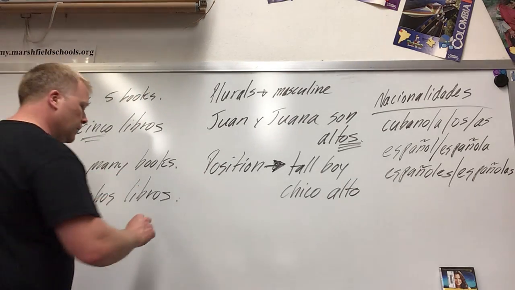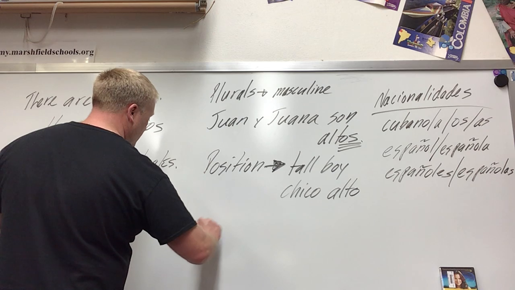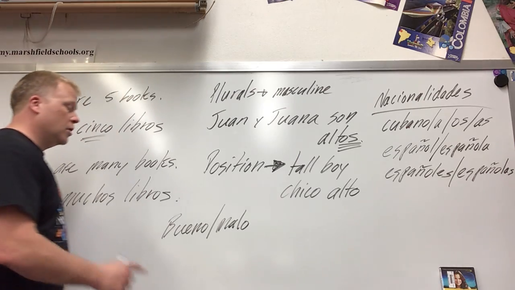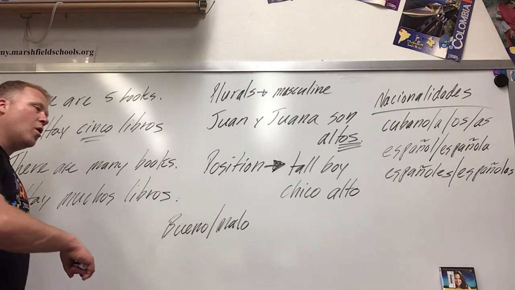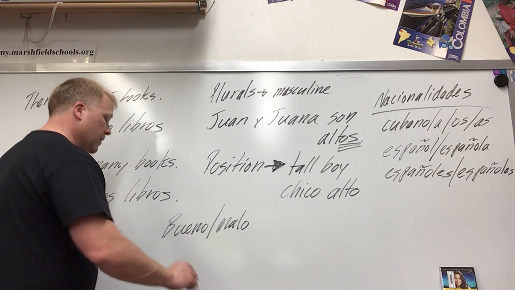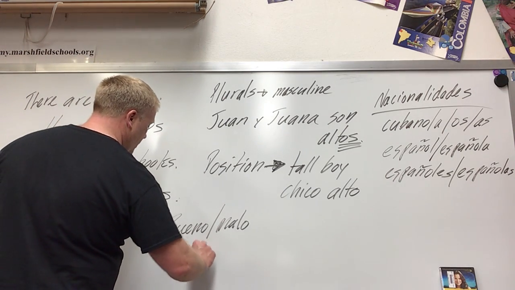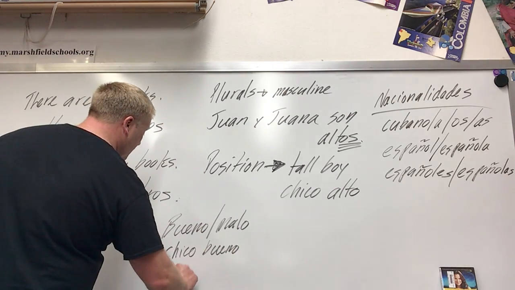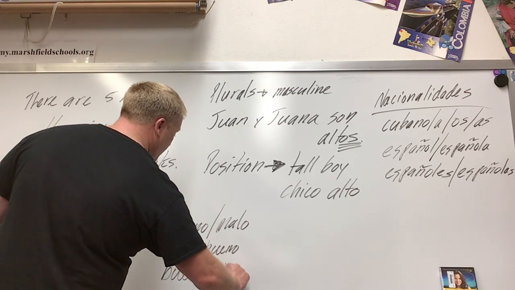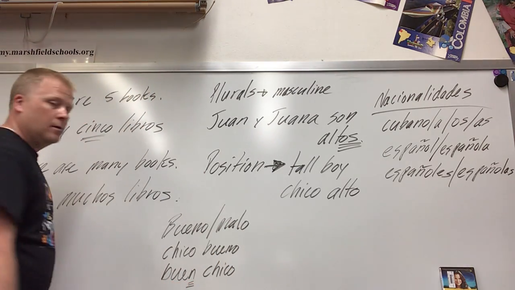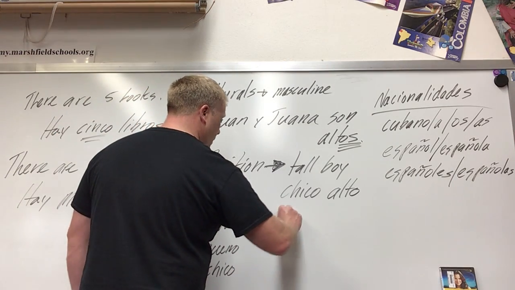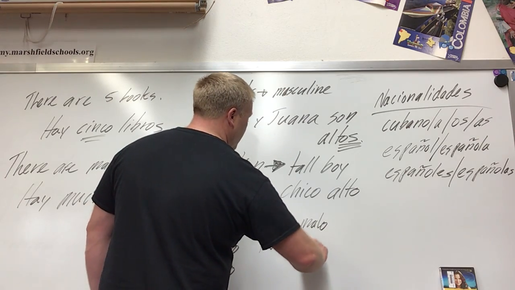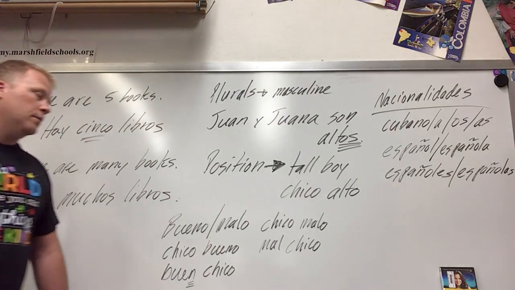Ready? A couple words. Bueno, malo, good and bad. They can go before or after the noun. So if I want to say he's a good boy, I could say chico bueno. If I want to put it before though, notice what I did with bueno. It became buen. Or a bad boy, I could say chico malo. Or a mal chico. Mal chico.